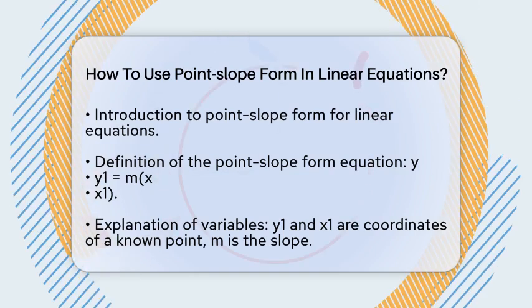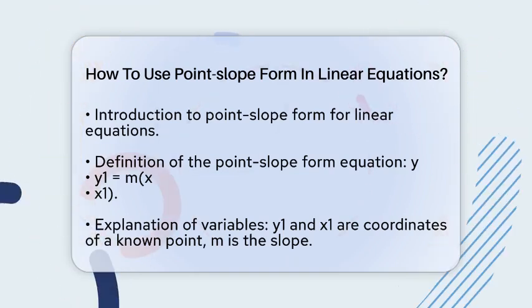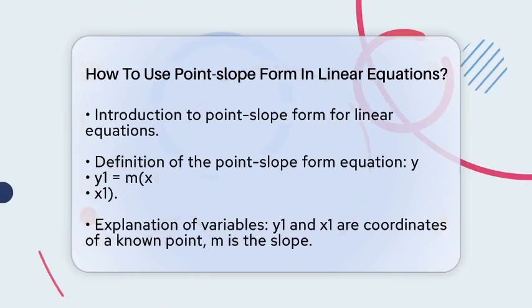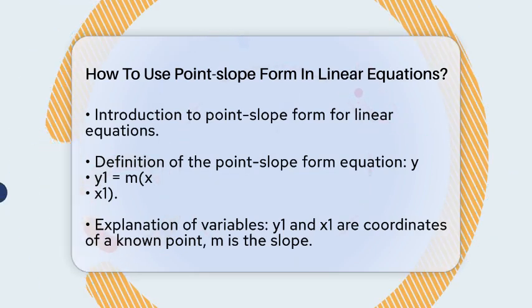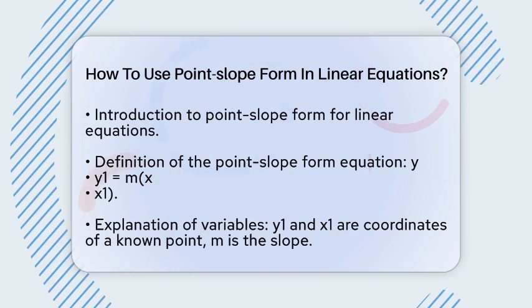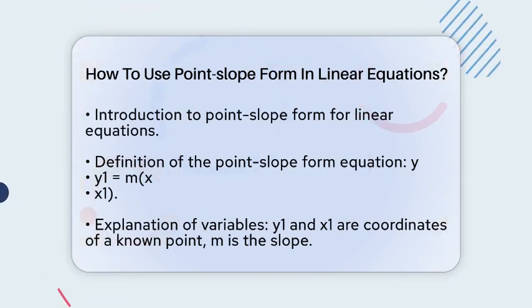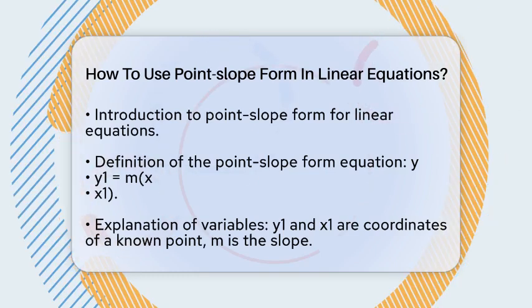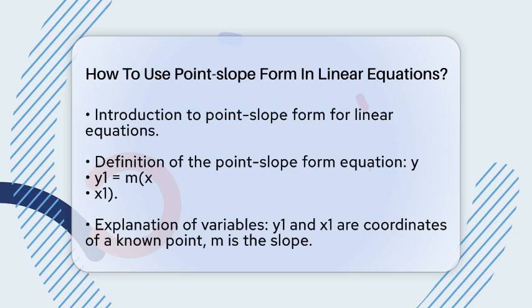The point-slope form equation looks like this. y minus y1 equals m times x minus x1. Here, y1 and x1 are the coordinates of a known point on the line, and m represents the slope. The variables x and y can be any point on that line.